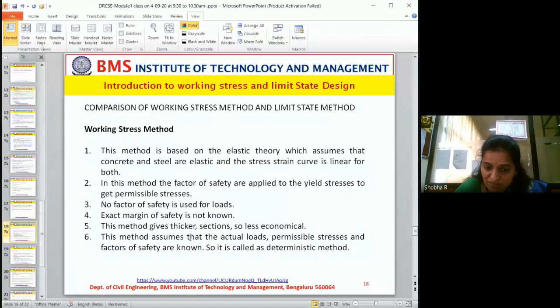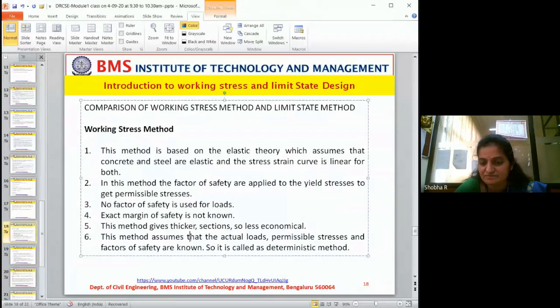So I will take 50% more than the actual load. When I take 50% more, if there is an increase in numbers, definitely it will survive. Isn't it? So this is what we consider. This is the difference.